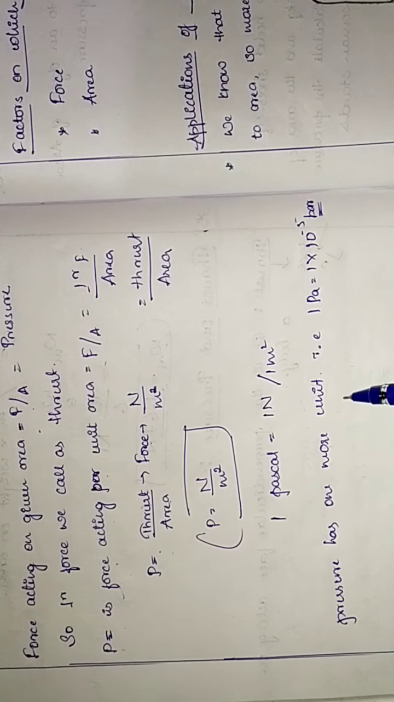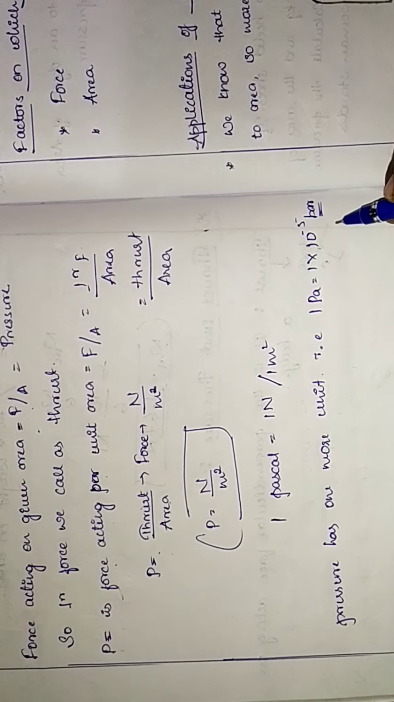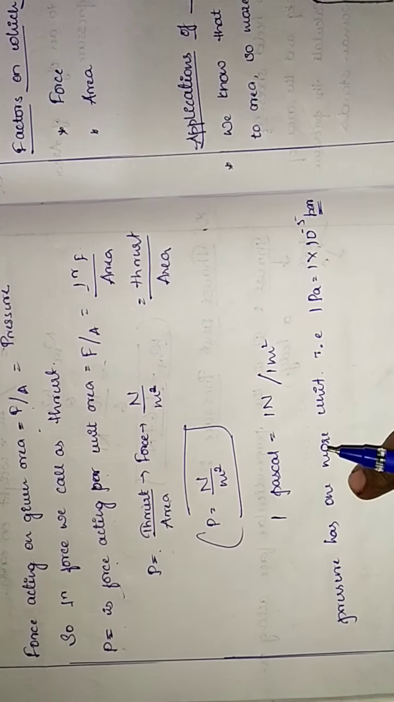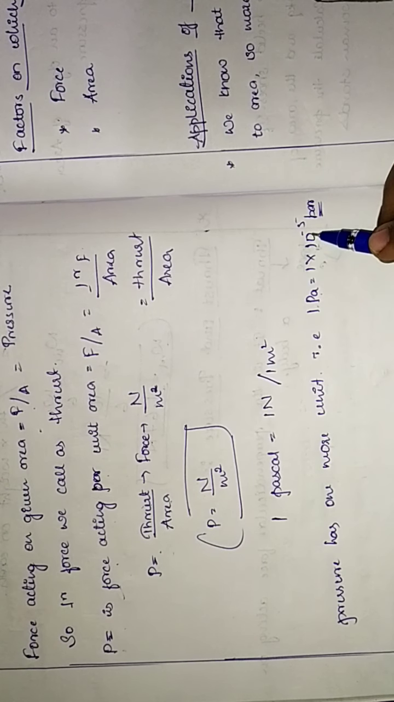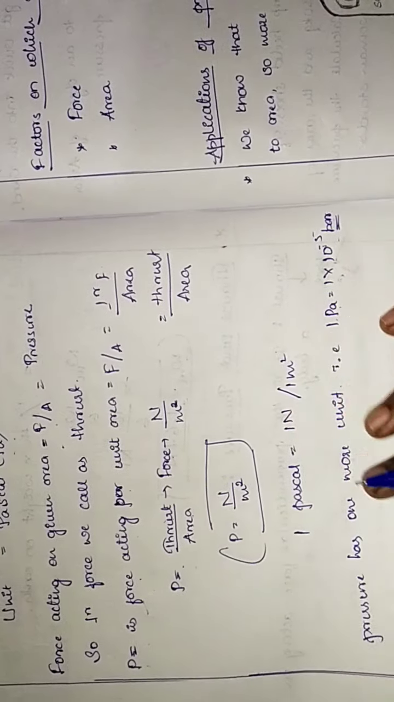So another unit for Pascal is bar. Okay. So pressure has one more unit, that is 1 Pascal is equal to 1 into 10 to the power of minus 5 bar. Clear, children?